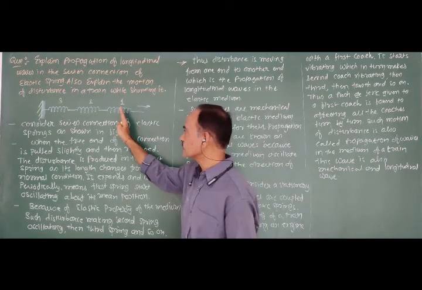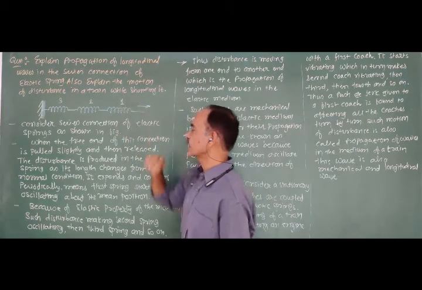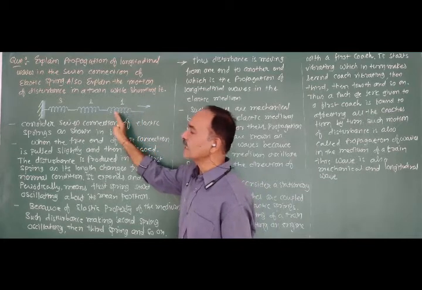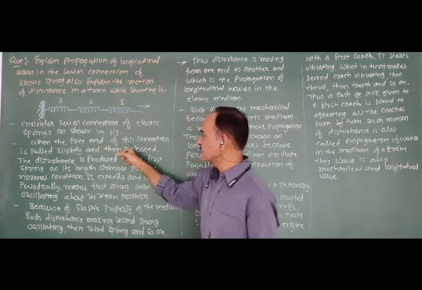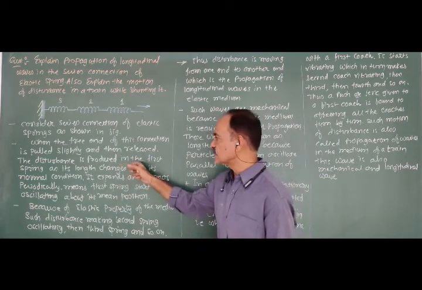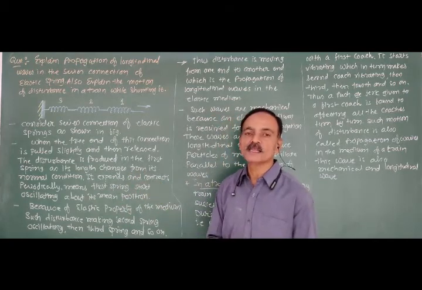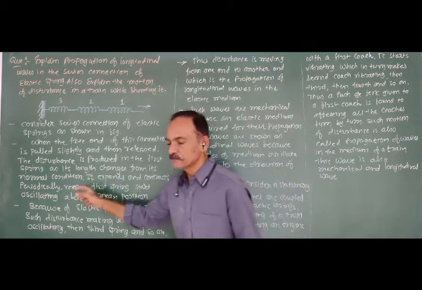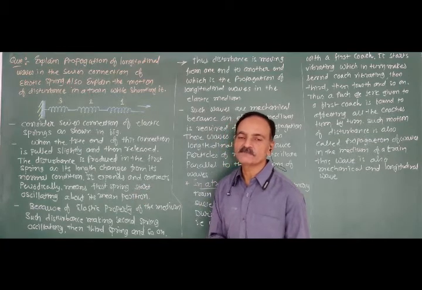The length of the first spring changes, that means it expands and contracts. It means oscillation starts in the first spring. The disturbance is produced in the first spring as its length changes from its normal condition. It expands and contracts periodically, which means the first spring starts oscillating about its mean position.